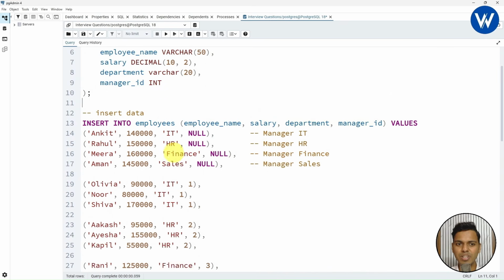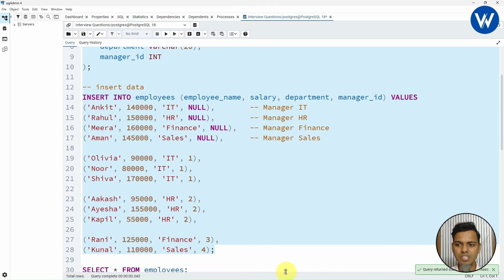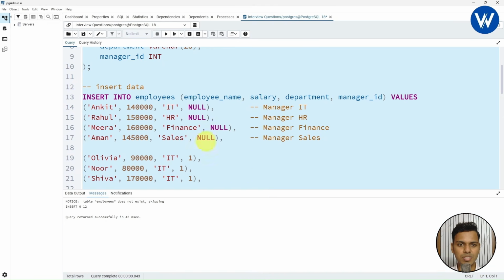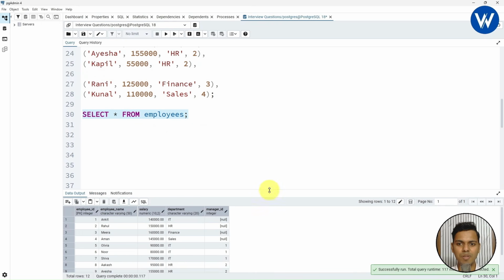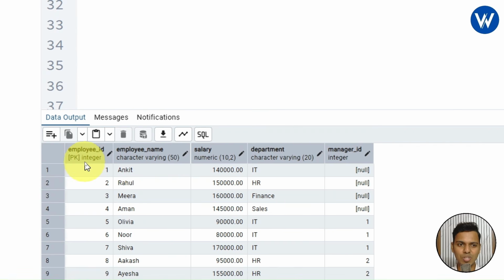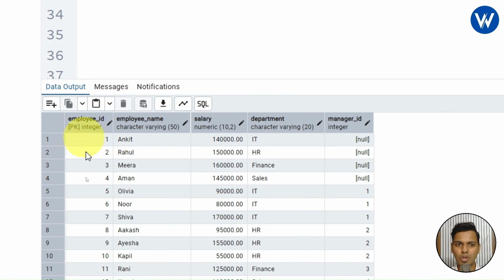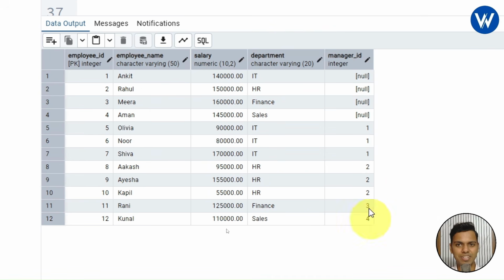So what I will be doing, I will simply run this query, press F5, and finally the query runs successfully. Let me show it to you. Yes. Now let's see the table. I will execute this query, select star from employees, and below you can see the table is created and the data is also inserted, which is employee ID, employee name, salary, department, and manager ID, right?